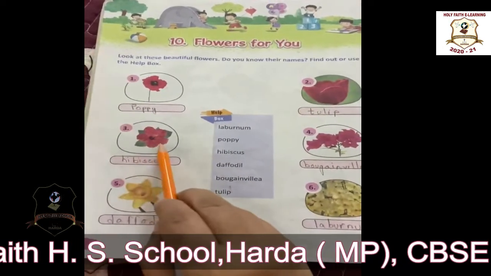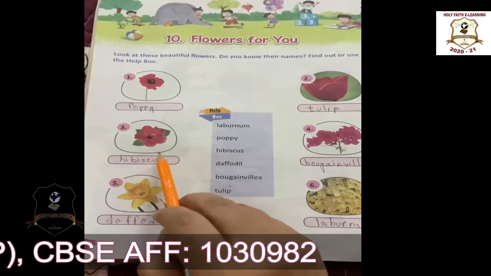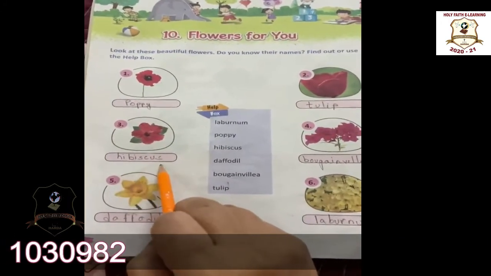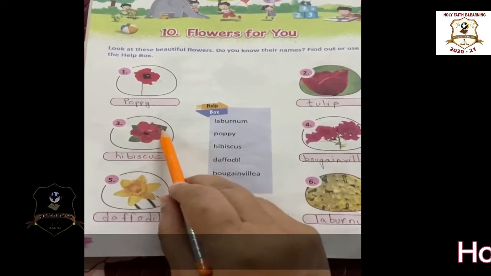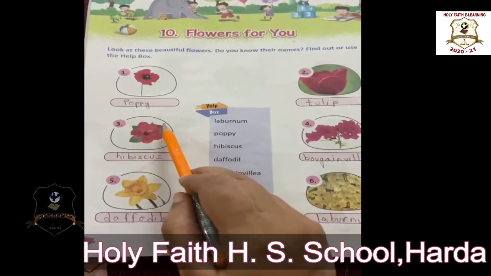The third one is hibiscus. We all have seen this flower. This is a very common flower. Okay, this is called hibiscus. We also call it the shoe flower.